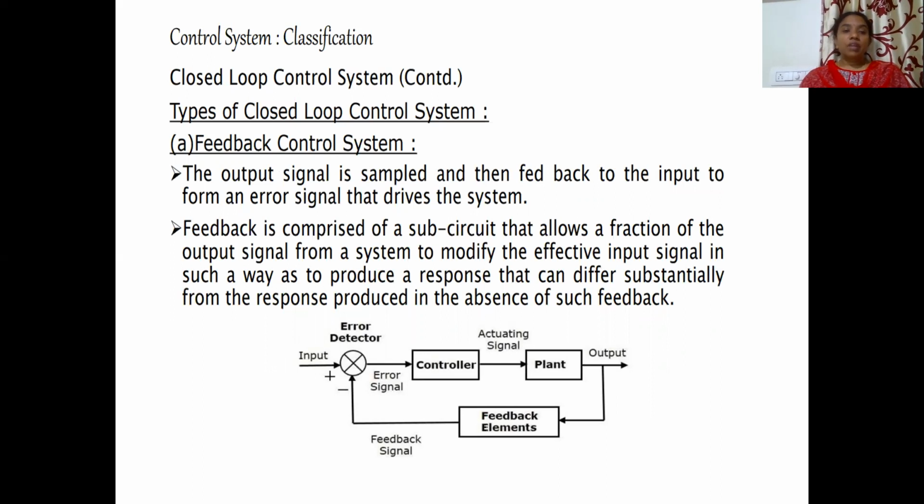Coming to the types of closed loop control systems, there are two kinds, depending upon the signs we have in the error detector. One is positive feedback and one is negative feedback. The output signal is sampled and then fed back to the input to form an error signal that drives the system.